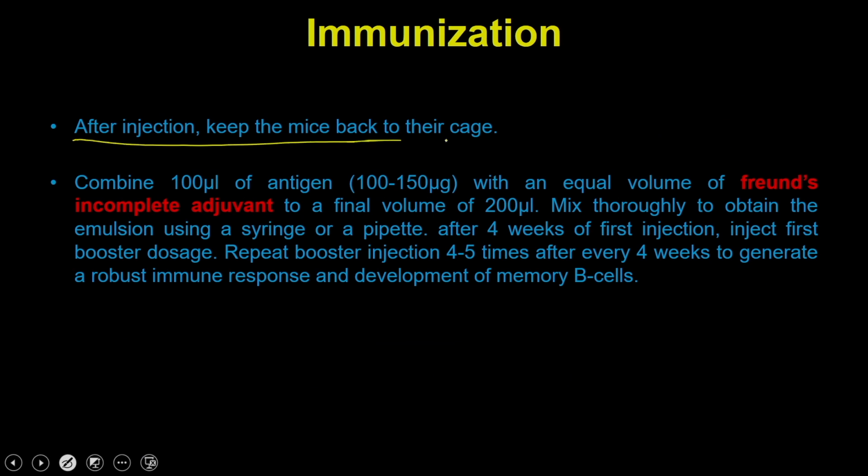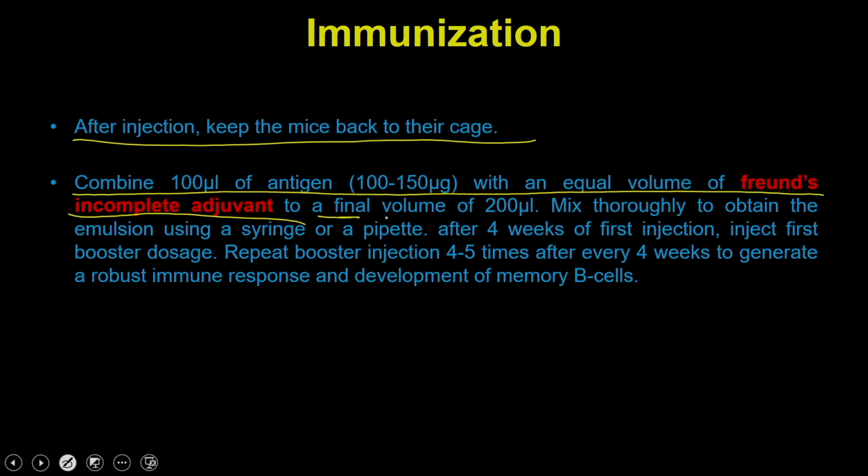After injection, keep the mice back in the cage. Then you are going to do another injection after some time. The only difference is that you are going to use Freund's incomplete adjuvant. In the primary injections you use Freund's complete adjuvant, and in the secondary injections you use Freund's incomplete adjuvant, to a final volume of 200 microliters. Mix thoroughly to obtain an emulsion, and all of this remains the same. When you do the secondary injections with Freund's incomplete adjuvant, it is going to create the memory B cells.